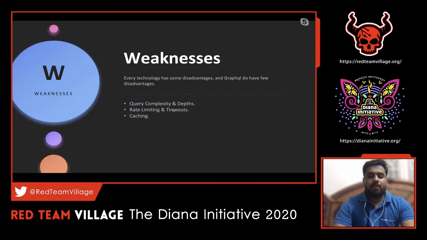And rate limiting and timeouts. This is also a common issue across all types of APIs, but with respect to GraphQL, again, it is a major concern. And caching, again, is a pretty important thing which a lot of people are facing nowadays.